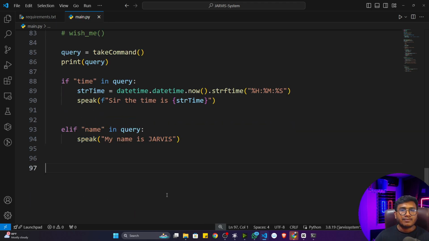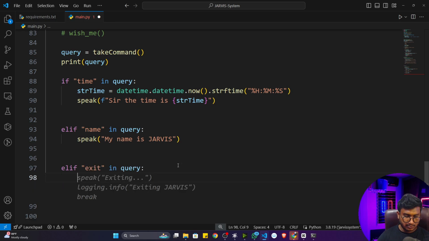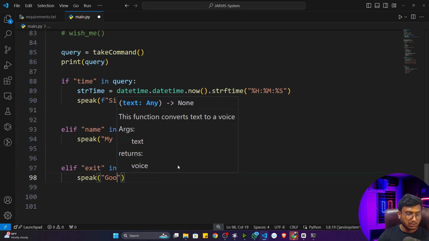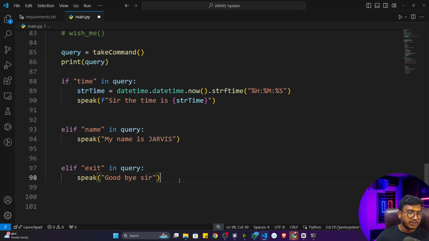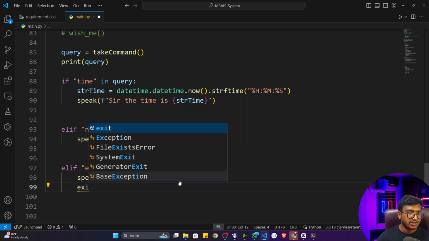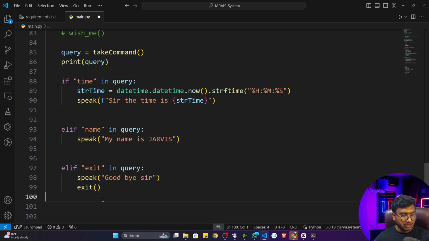Now see, every time I have to press Ctrl+C to exit from my terminal. I can also give a command to exit. So here I can write elif exit in query. Simply it will speak, goodbye sir. After that it will exit the application. For this, you can use this particular exit function. Now let me show you.